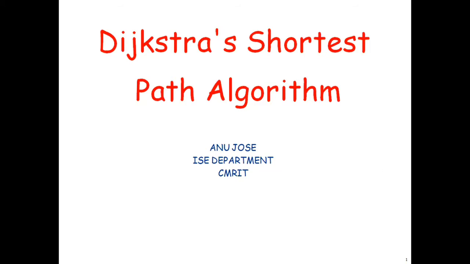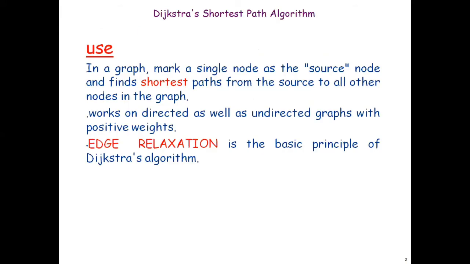Dear students, today we will discuss Dijkstra's shortest path algorithm. First of all, it is a shortest path algorithm. In a graph, mark a single node as the source node and find the shortest path from the source to all other nodes in the graph. So Dijkstra's algorithm is used for this purpose. You have a graph and you have a source vertex. You should find out the shortest path from that source vertex to all other vertices in the graph.